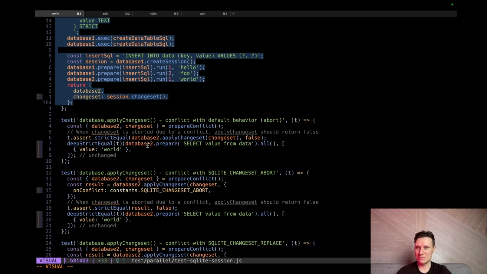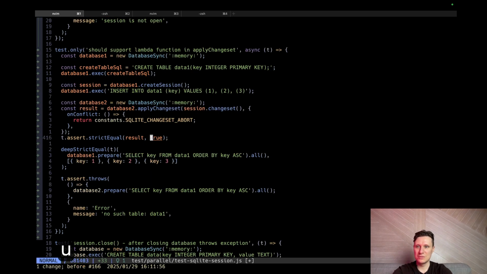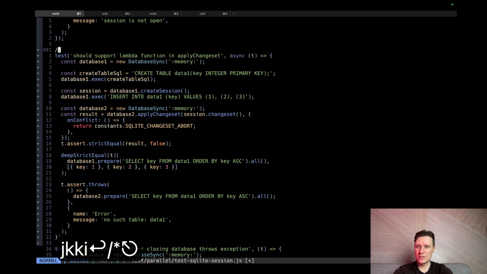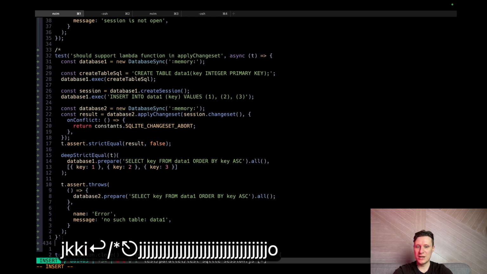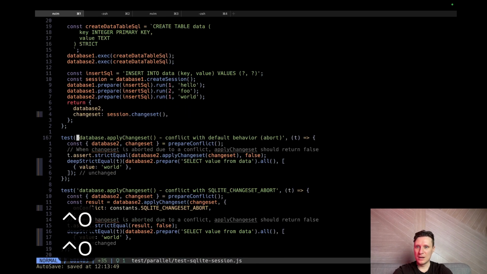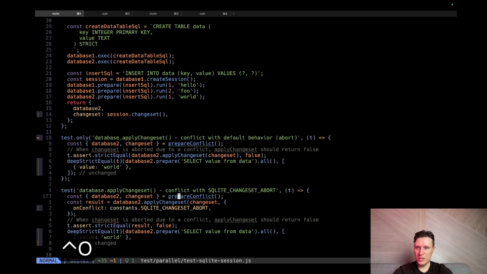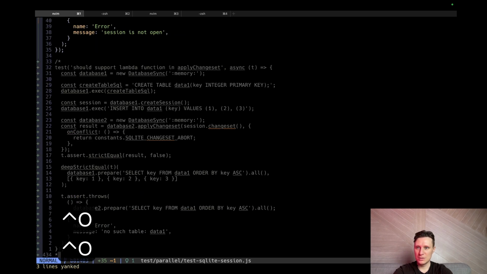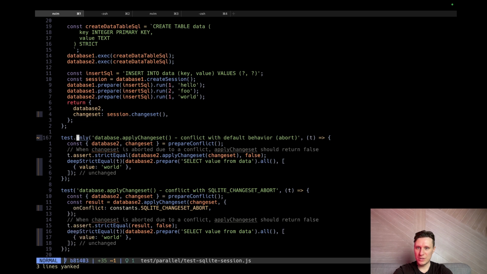So let's use it. Why not? We will disable this. This is a bit of legacy for now. We make only test to run. We need our lambda.